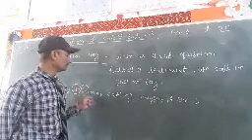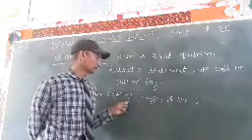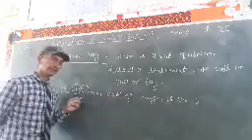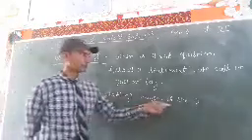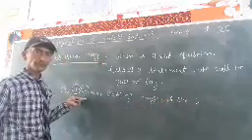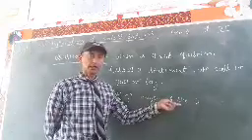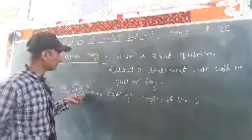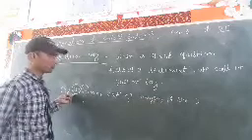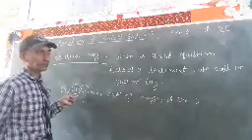Now, how can we add a question tag? First, if our sentence is negative, we will use a positive question tag. If our sentence is positive, we will use a negative question tag. We will use the helping verb that is used in the sentence, and the pronoun. What pronoun is used here? Very simple.